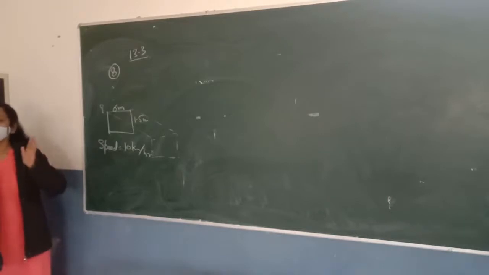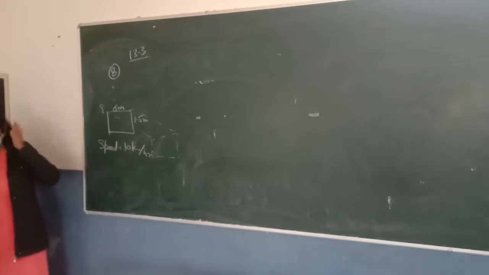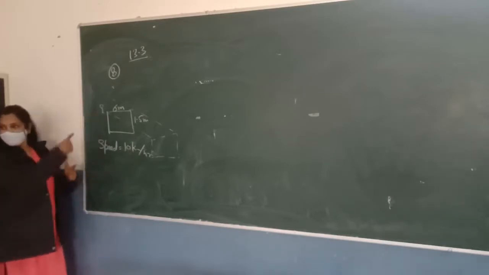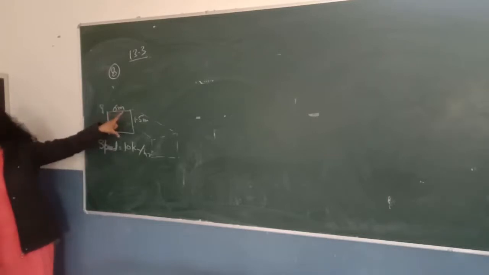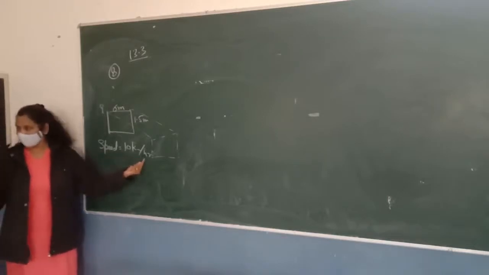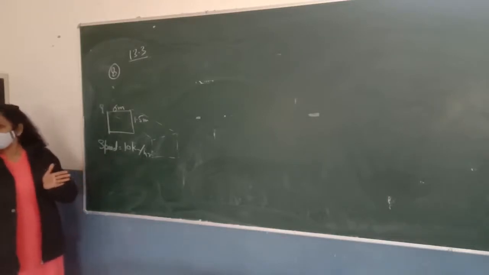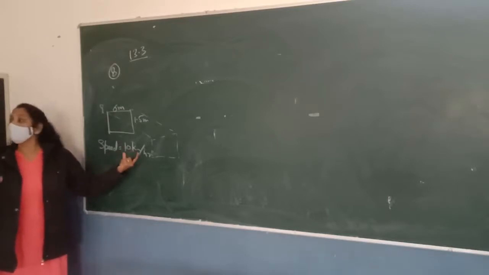So if you want to find the volume of this water, what can you do? Just imagine you are standing here. This is a cross section having a width of 6 meter and a depth of 1.5 meter. In 1 hour, the length of the water which passes in front of you will be 10 km. So how can you find the volume of the water flowing through?